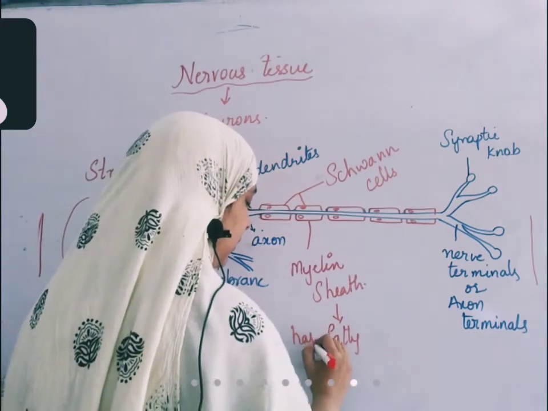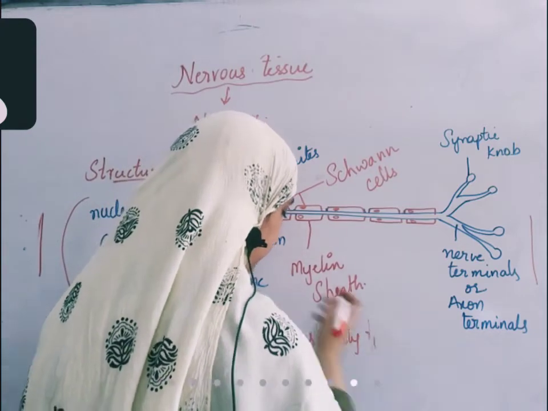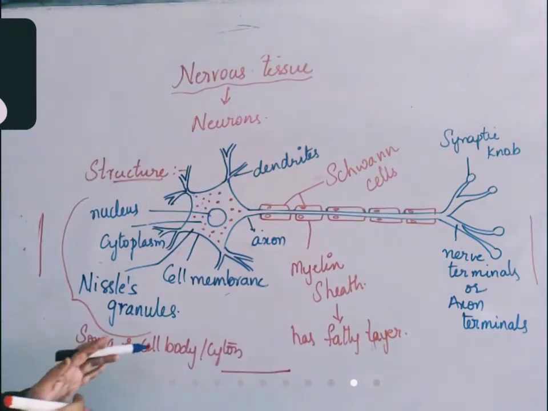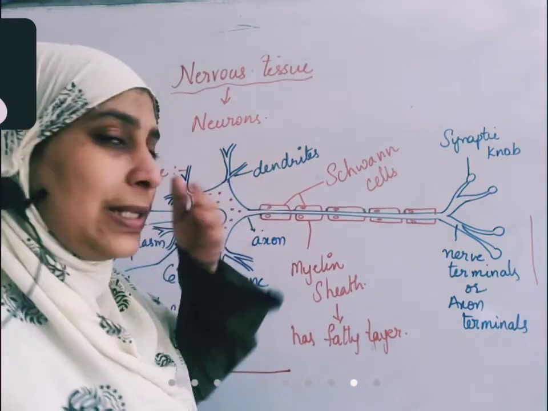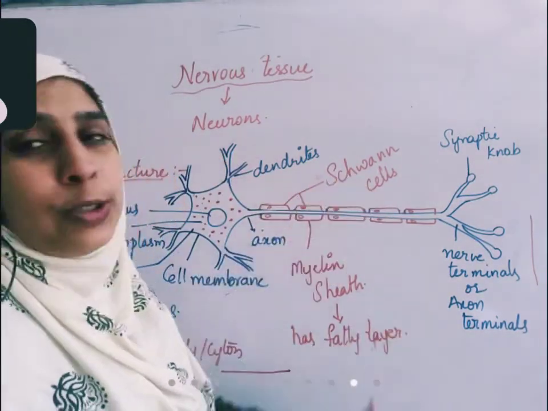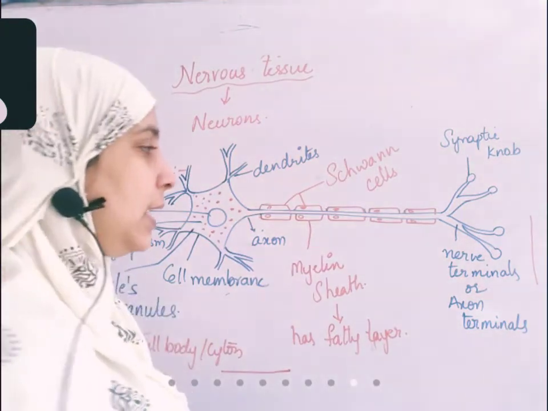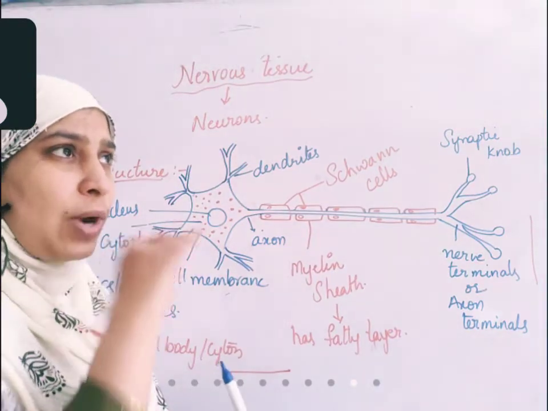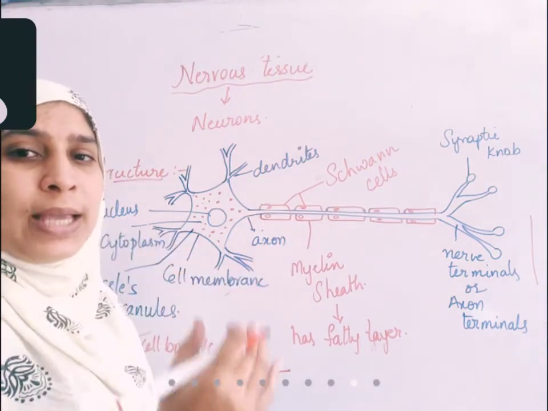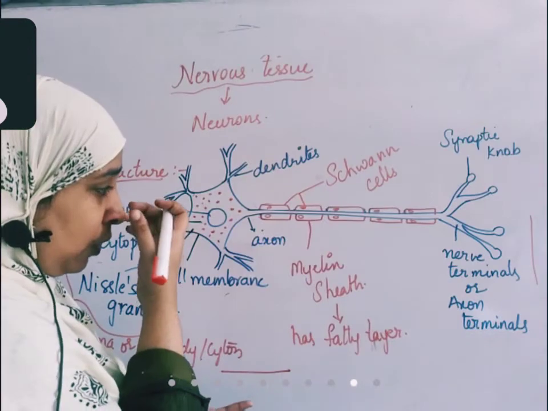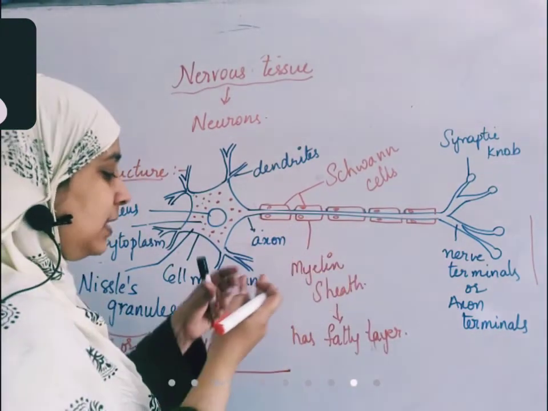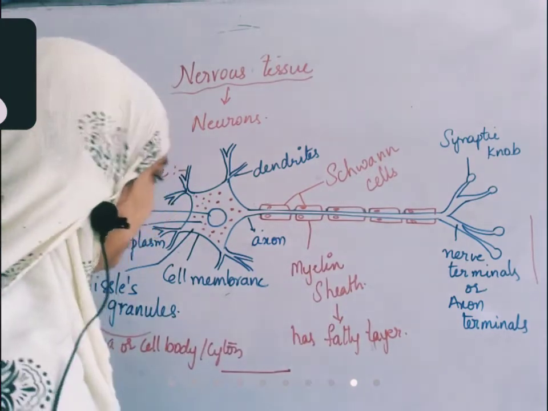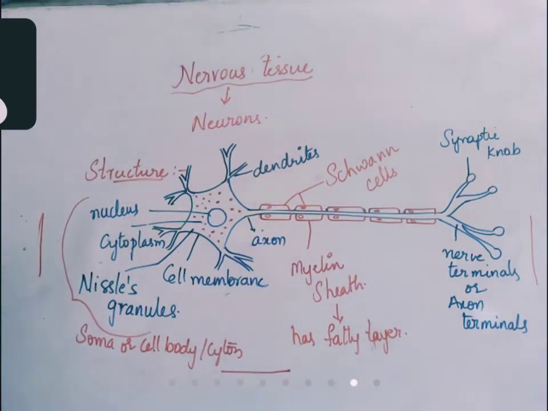It has a fatty layer in them. So what is the use of this fat? When a nerve impulse is passing, it should not leak outside. It acts as an insulating material, the same way the plastic wrap around a wire carries electric current. Here also, when the impulse is being carried, it should not leak out. So there is an insulating material here. Right? So this is the structure of a neuron.